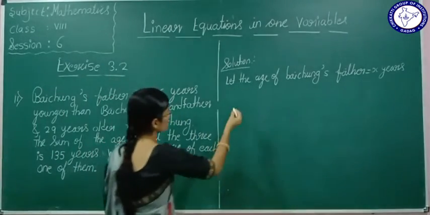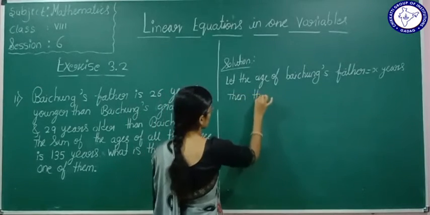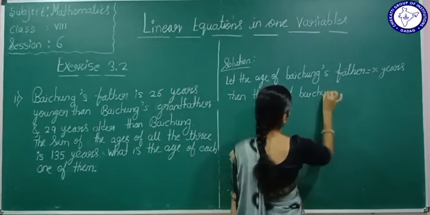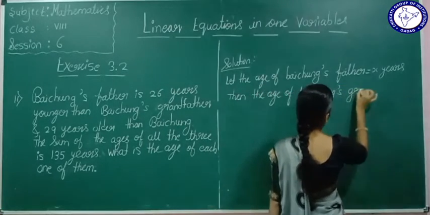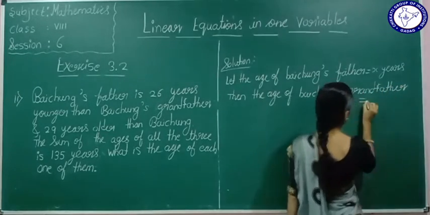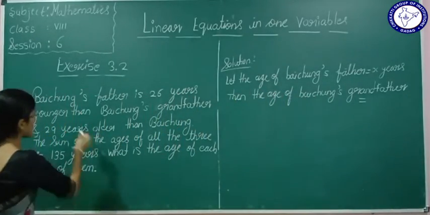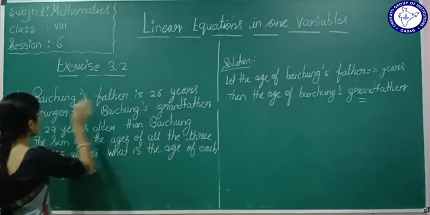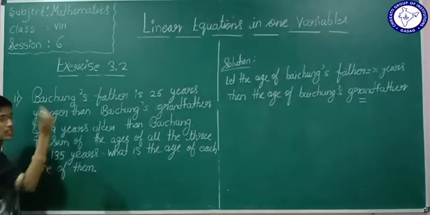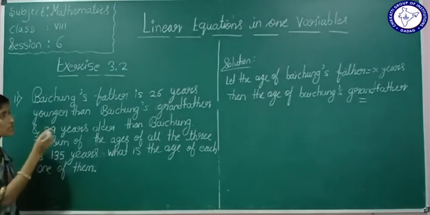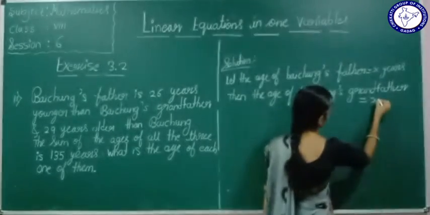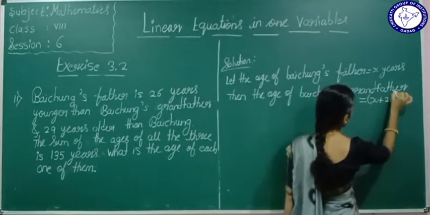Then the age of Baichung's grandfather, you tell me what it may be. See the question. What is given? Baichung's father is 26 years younger than Baichung's grandfather. He is younger, but how many years? 26 years. Means the age of the grandfather will be x plus 26 years.